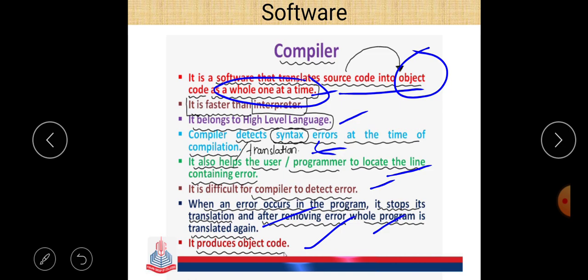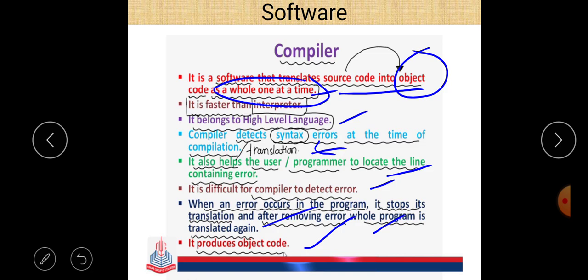Second, it belongs to the high level language, means C, C++, these are all types of the high level language. Always know that assembler belongs to the low level language. Third point is that compiler detects a syntax error at the time of the compilation, and if there is any type of syntax error, means the grammatical error related to a program, then it stops the execution of the program.